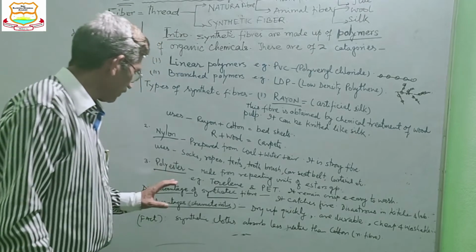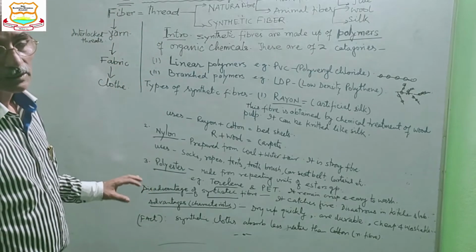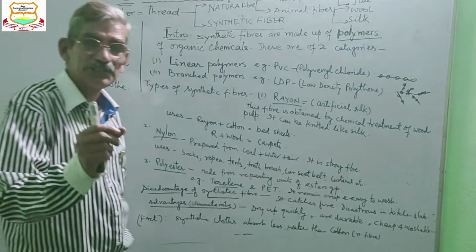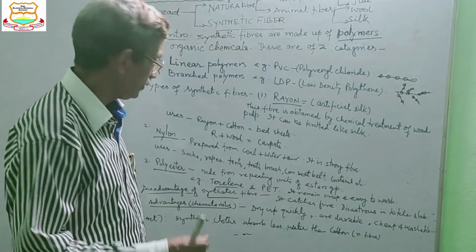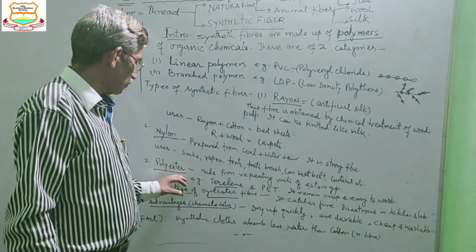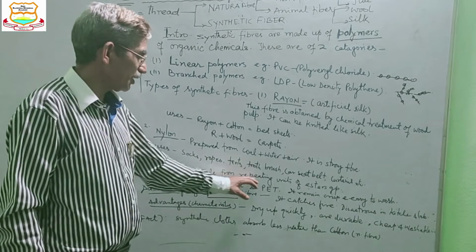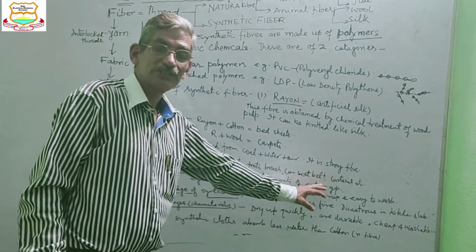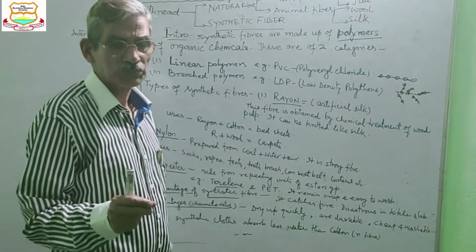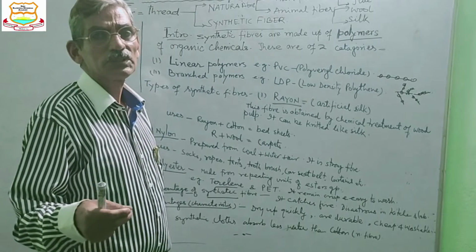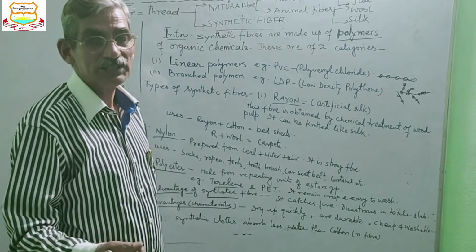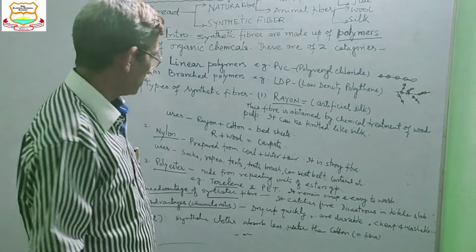Then another fiber is polyester. Ester is a functional group in organic chemistry, and poly means many. So polyester is made from the repeating units of the ester group. Like there are different groups, alcohol group, aldehyde group, similarly there is one group, ester.